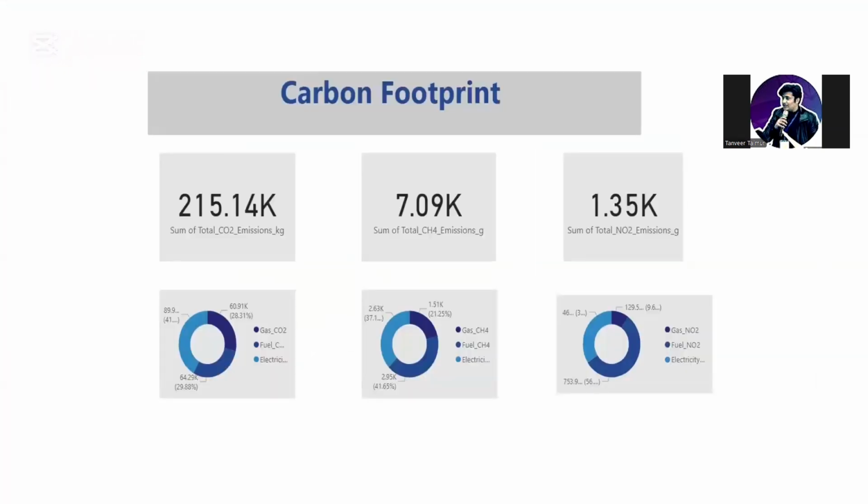Now, this is the final dashboard that we have concluded from our data analysis. In this dashboard, you can see that the total emissions for CO2 are much higher than CH4 and NO2. So we can conclude that, as I earlier mentioned, 75% of the greenhouse gas effect in the atmosphere is caused by CO2. Here the emissions are higher in amount for CO2. If we break down the total emission for CO2, the biggest contributor is electricity, followed by fuel, and at last 28% of the total CO2 emission is contributed by gas. In the case of CH4 and NO2 emissions, the biggest contributor in both cases is fuel, with a contribution of 41% and 56% in these two cases.